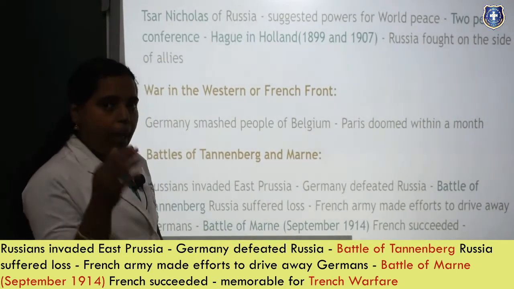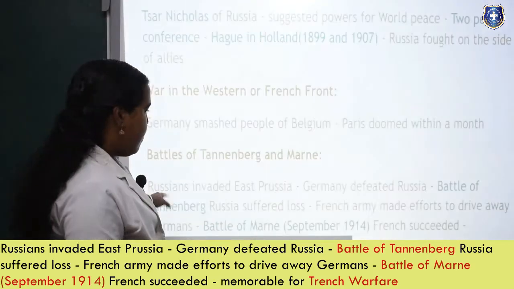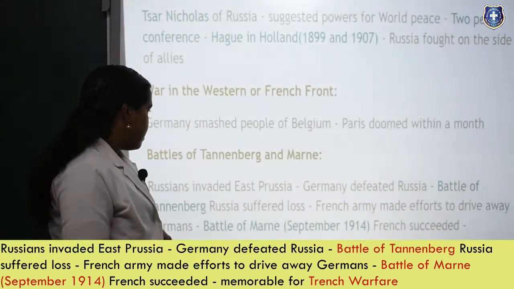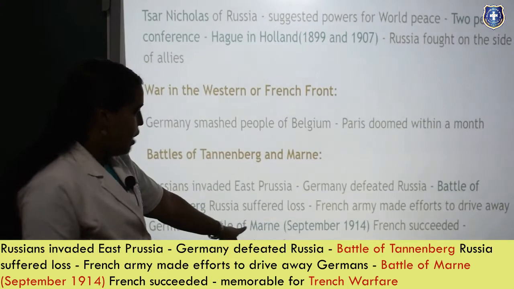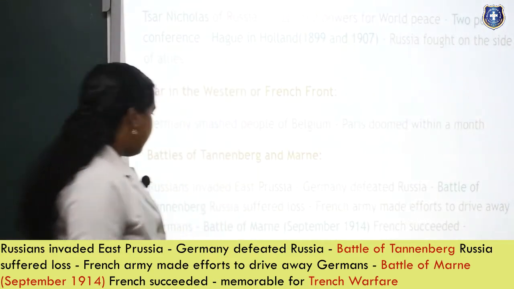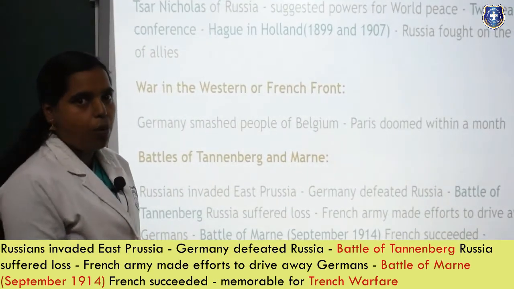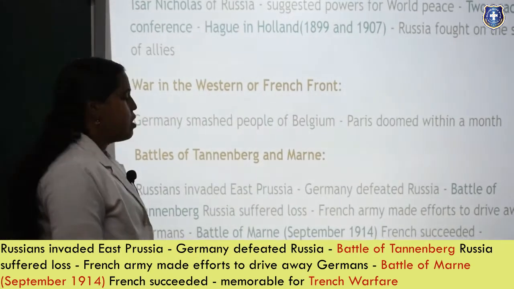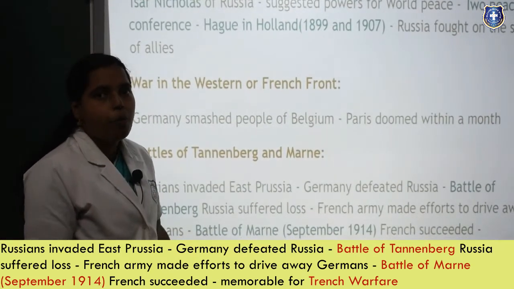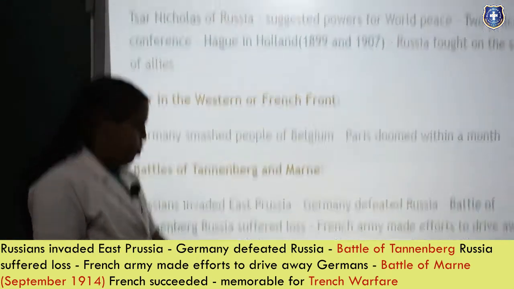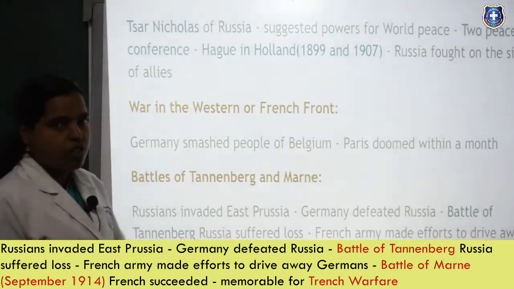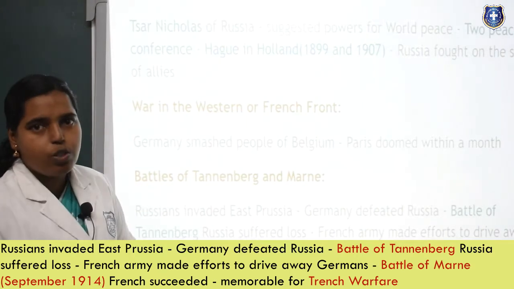The French army came to help. They gave some effort, and in the Battle of Marne in September 1914, the French somehow succeeded. Somehow they succeeded, and it was really a memorable one for the Allies. That was the trench warfare. It is going to lead to the trench warfare. We can see what is meant by trench warfare.